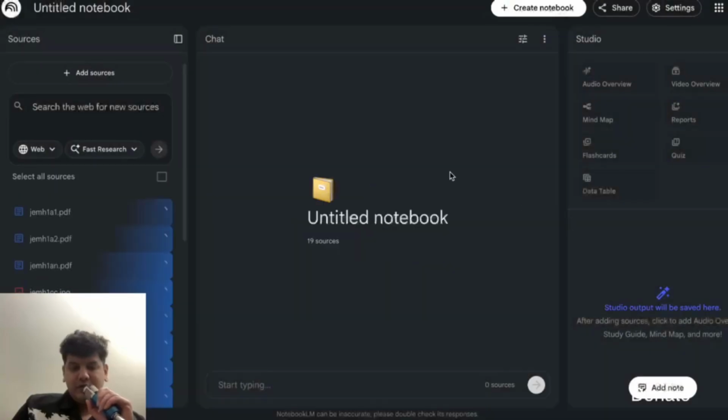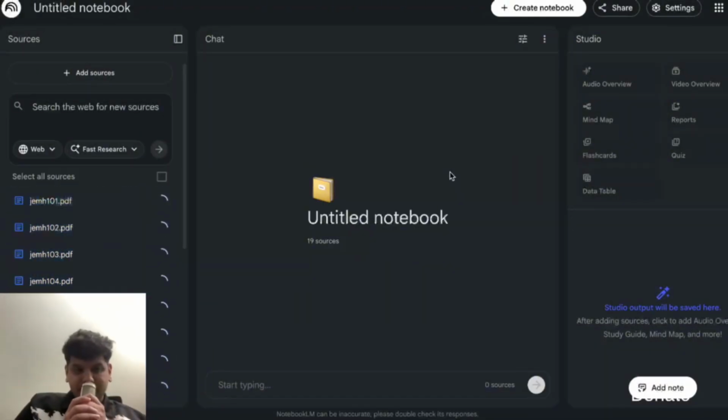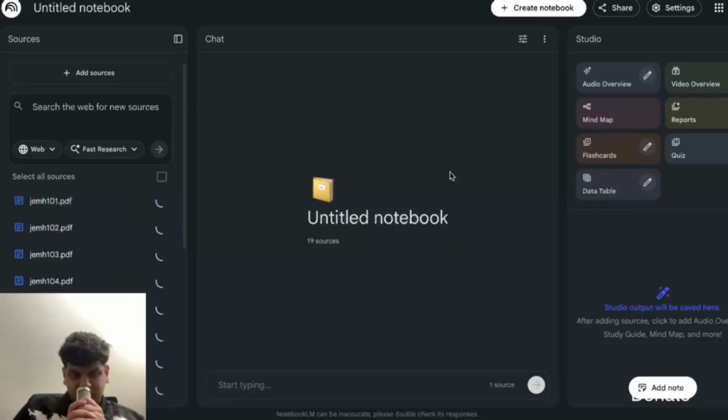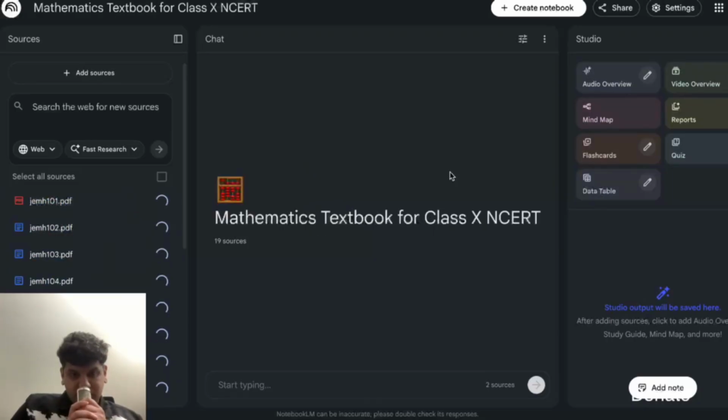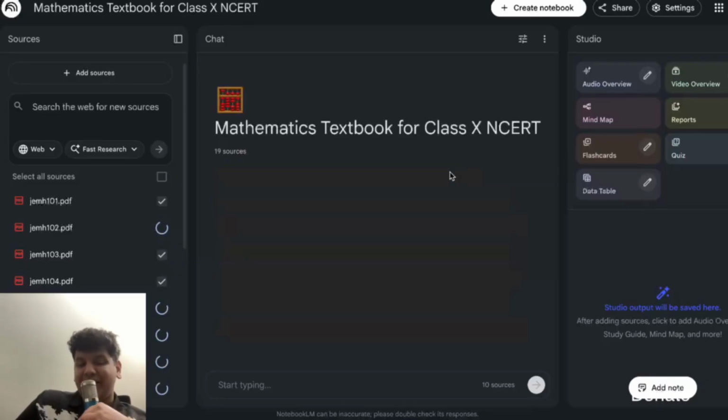Open. So we are uploading everything in mathematics right now. You can see it is saying mathematics textbook for class 10 NCERT. Okay, it is as simple as that. I didn't think it was gonna be that simple, but it is.